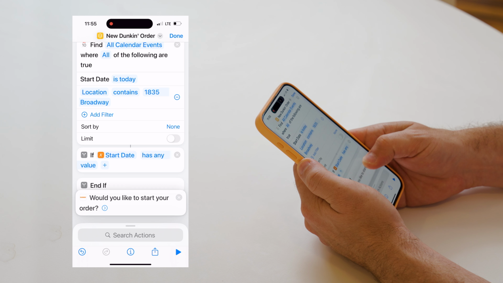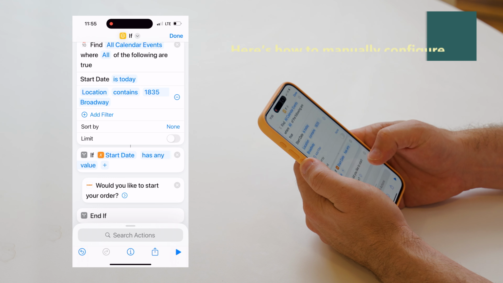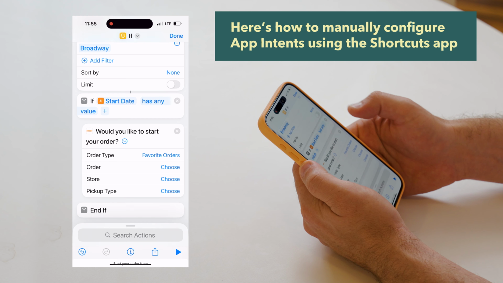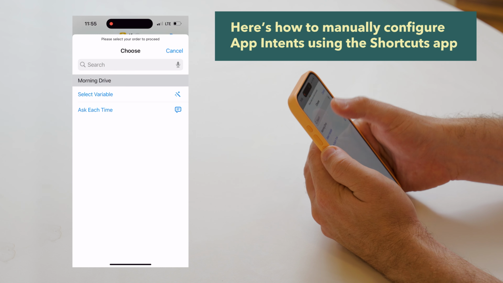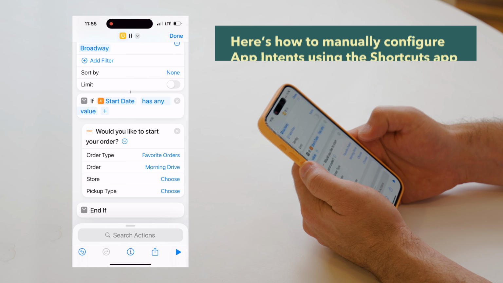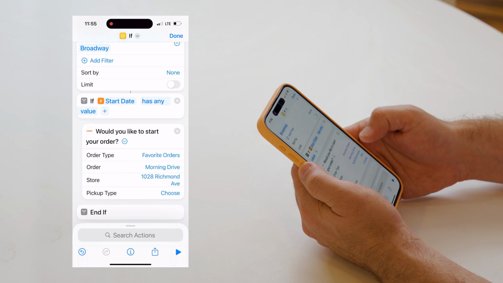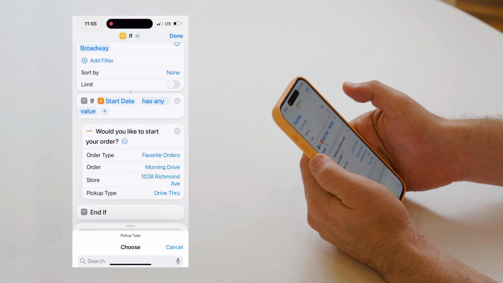So let's see how much we can automate getting coffee for our commute. And there's a few questions I need to answer in here. So we're going to be ordering from our favorite orders. We're going to be ordering our morning drive order. The store is going to be the Stanton store. And we want to get this in the drive-thru.